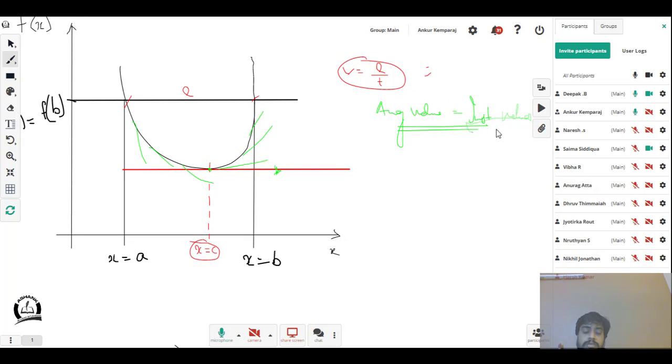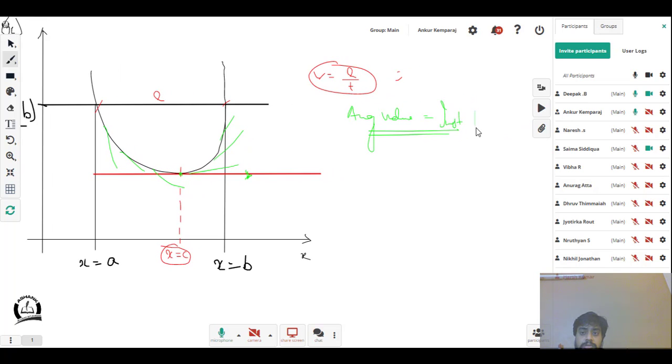And the answer is x equal to c. At x equal to c, my average value and instantaneous value will be equal. Or my instantaneous value at c will be equal to the average value of the whole process. That's the meaning of Rolle's theorem.